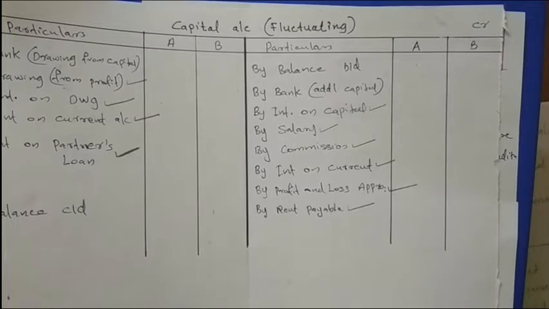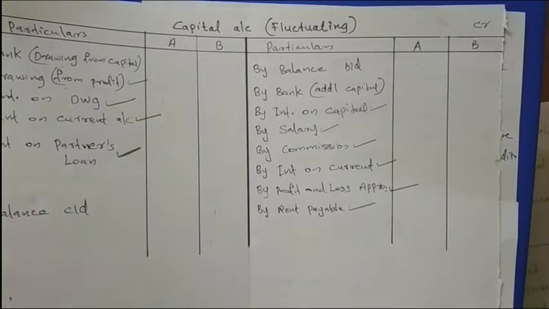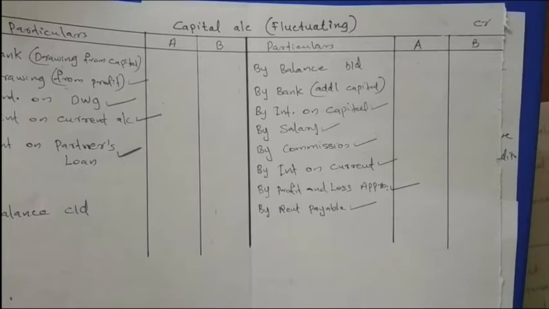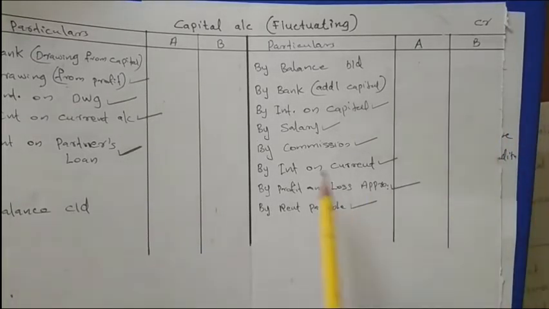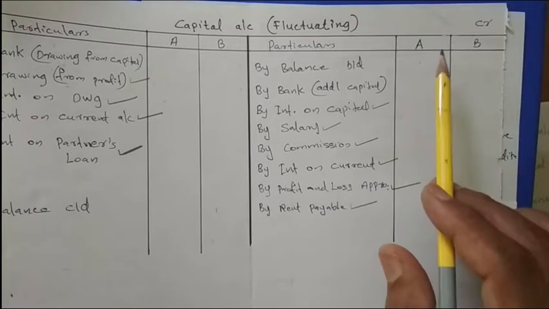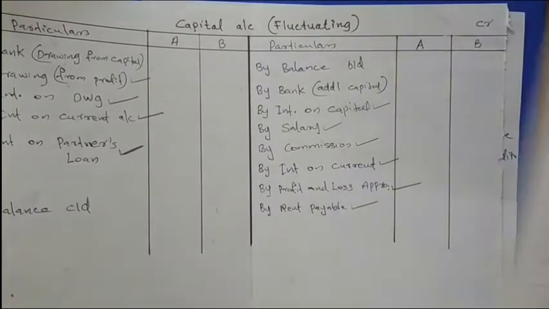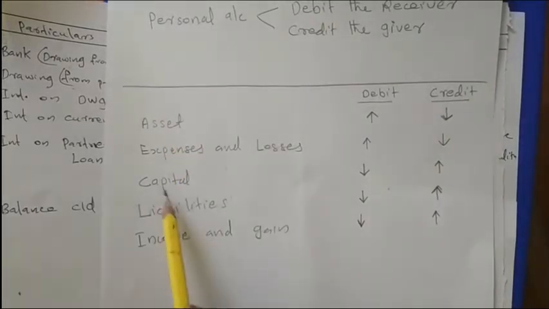In another way, general reserve is a credit balance item. When we are distributing that general reserve, that credit balance item we have to debit. So general reserve we are debiting, and capital account we are crediting. The entry I told: general reserve account debited to A's capital, B's capital. Then according to this rule, here I just now told you the rule for debit and credit according to the American approach. See the capital.